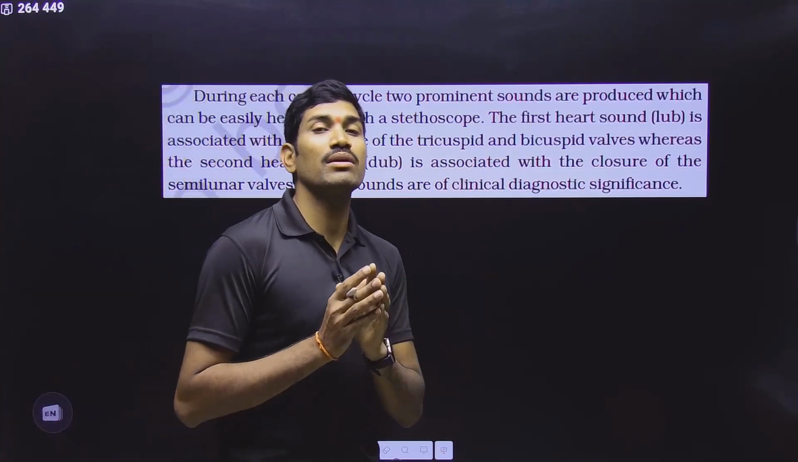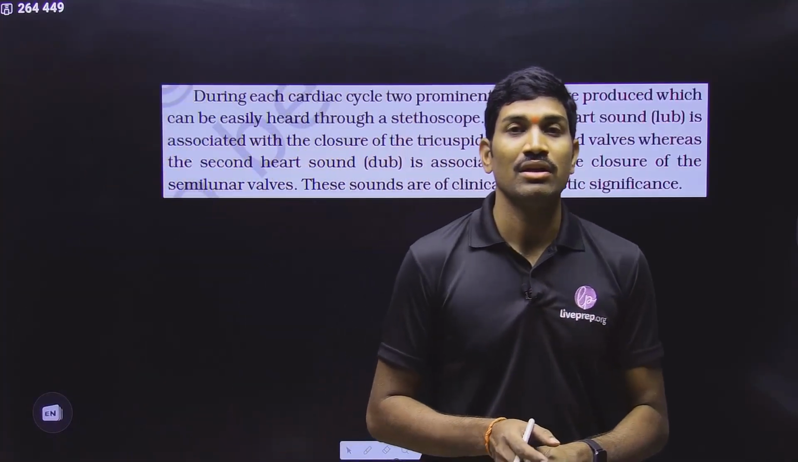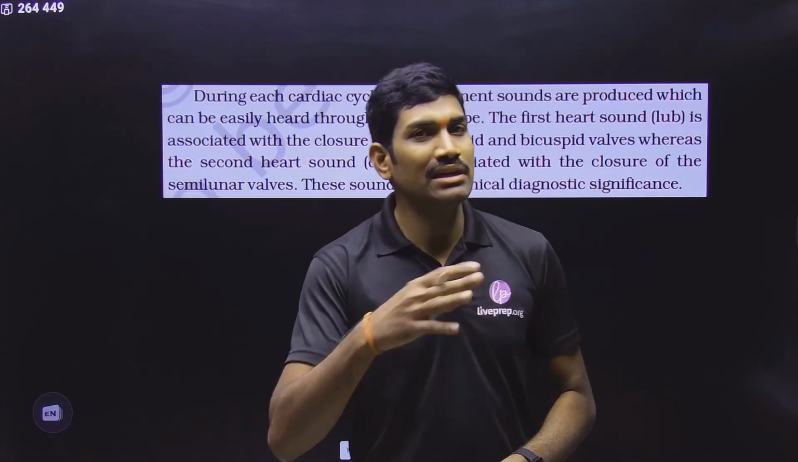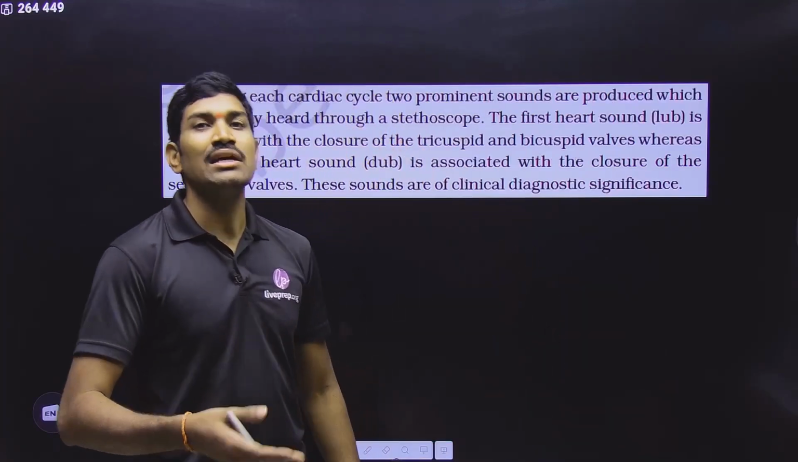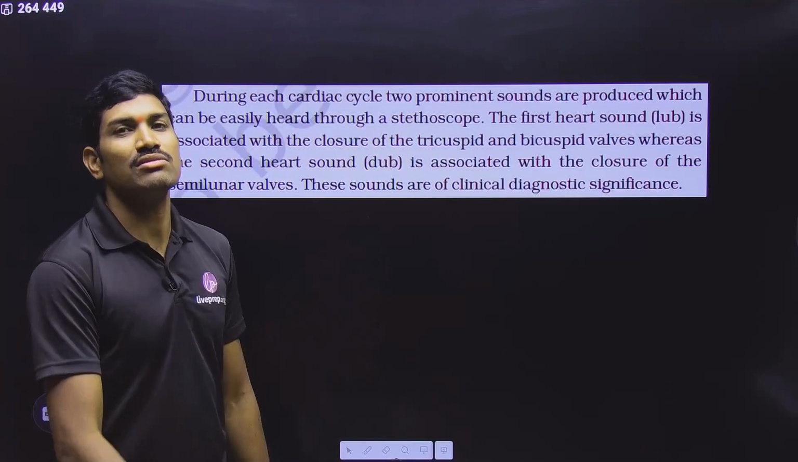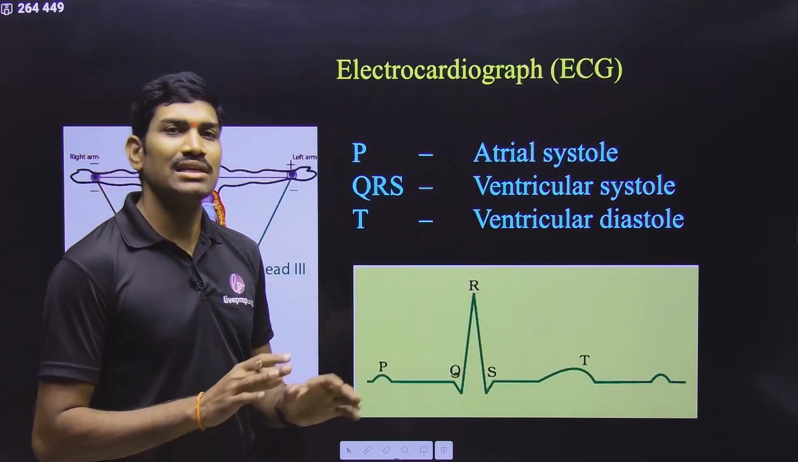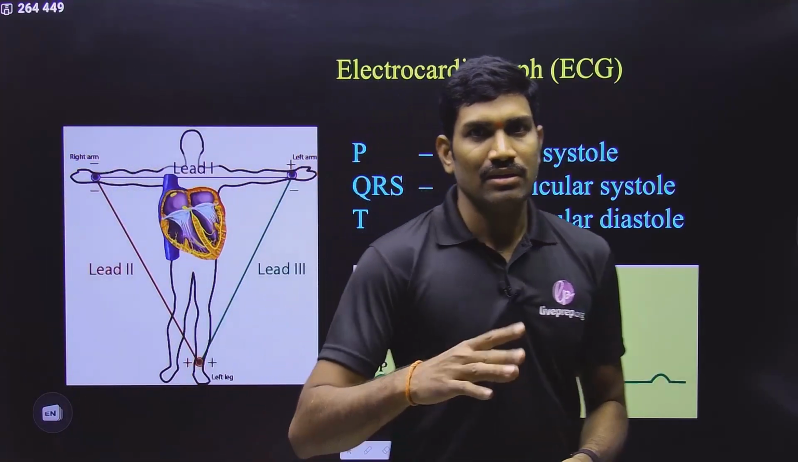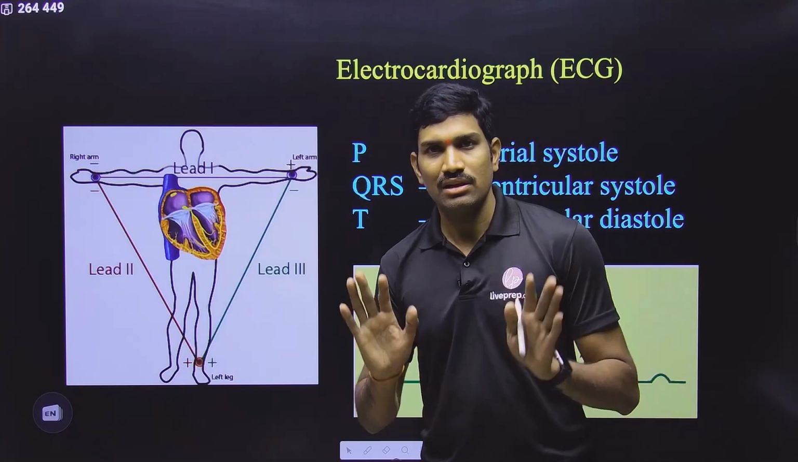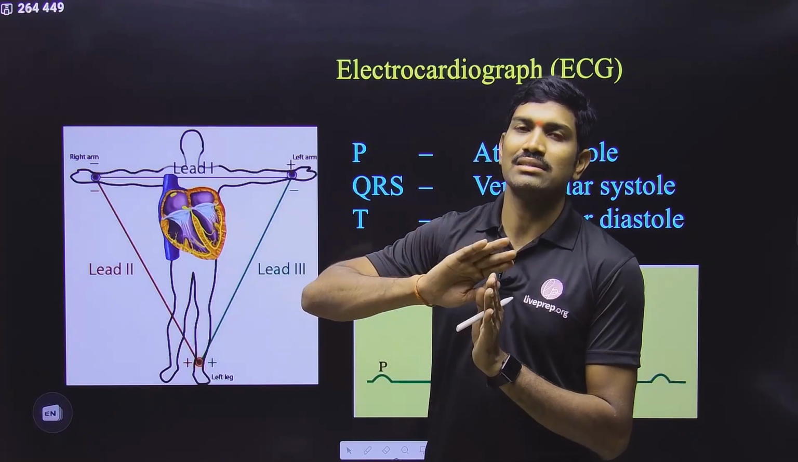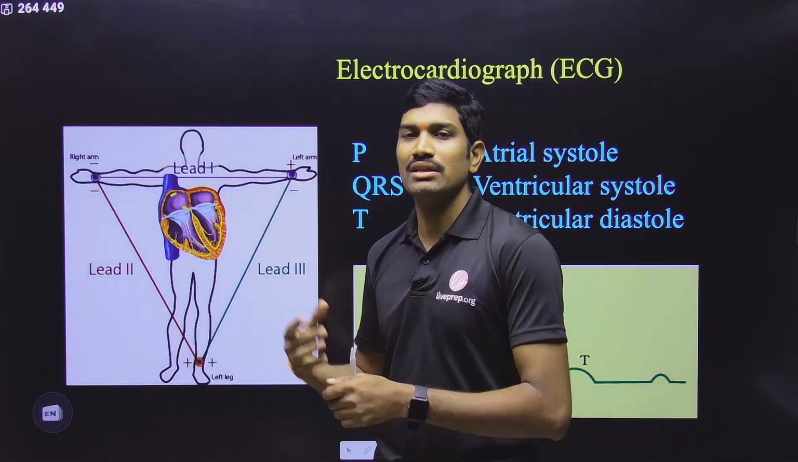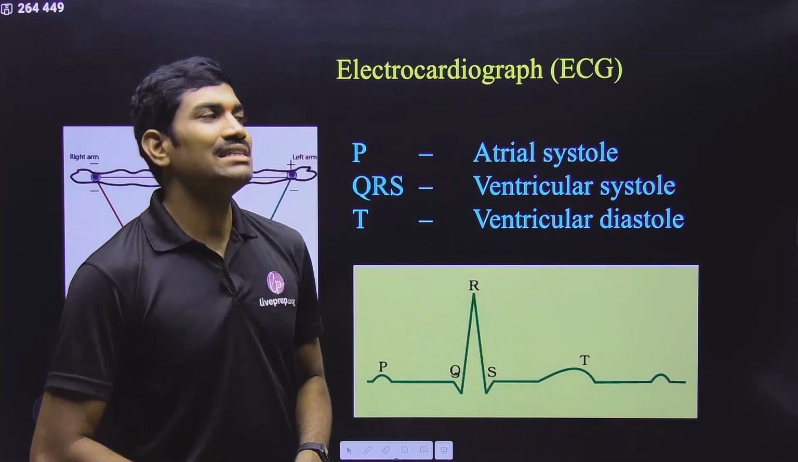If there is a problem in those particular valves, the sound will be a little bit different. Based on this, we can understand whether there are any issues with these valves or valve closures. So that's why they have important significance in clinical identification. Clear? With that, the cardiac cycle concept is completed. Now we are going into another concept called ECG.